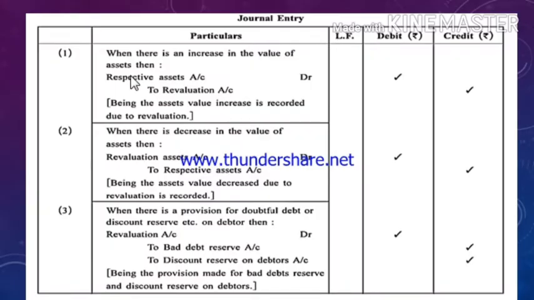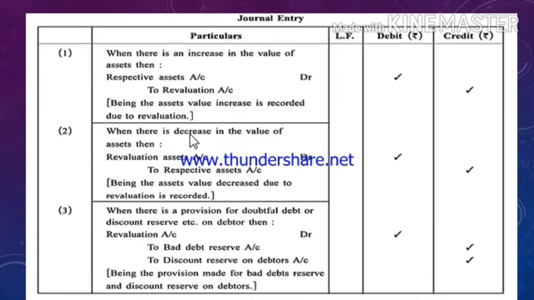Now, let us understand the journal entries at the time of revaluation of assets and liabilities. Number one, when there is an increase in the value of assets. Earlier we have discussed in the rules that if there is an increase in the value of assets, then the respective assets account would be debited and revaluation account will be credited, because of increase in value of asset, profit will arise and profit will always be recorded on the credit side of revaluation account.